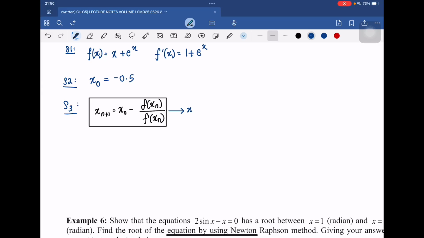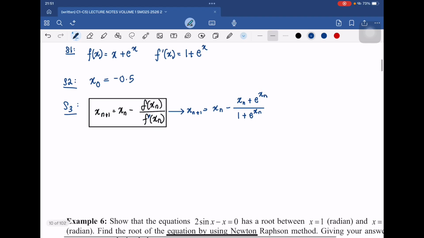Just substitute first what you have. So what you have is your f(x) and also f prime. Your f(x) is x plus e to the x, but replace the x with xn: xn plus e to the xn. And your f prime is 1 plus e to the xn. You are going to start the iteration process. So your x naught is equal to negative 0.5.